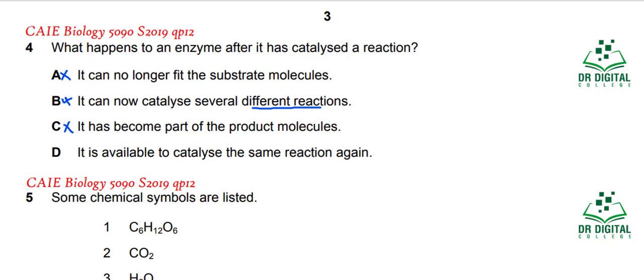D: it is available to catalyze the same reaction again. Yes, for the same reaction it can be used again and again. So option D is correct. The answer for this question is D.